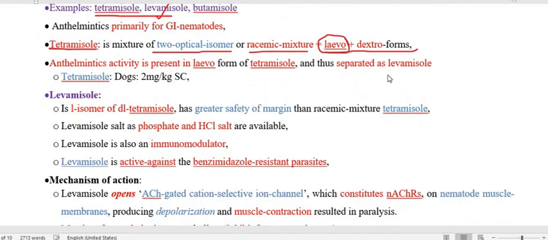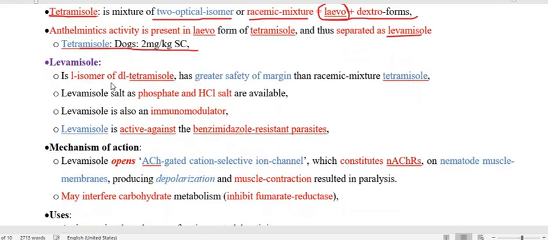So levamisole was isolated or separated. Regarding the tetramizole, the dose for dog is 2 mg per kg subcutaneous. Levamisole, now we have to go through the levamisole that we already discussed. That is the L isomer of the DL tetramizole, meaning dextro and levo isomers of tetramizole, and having the greater safety margin.